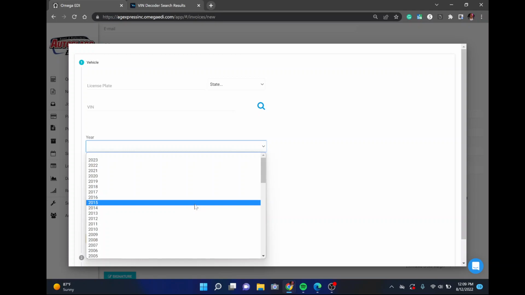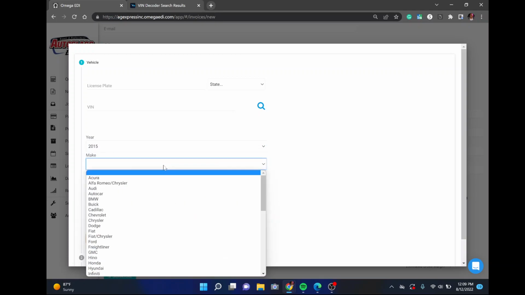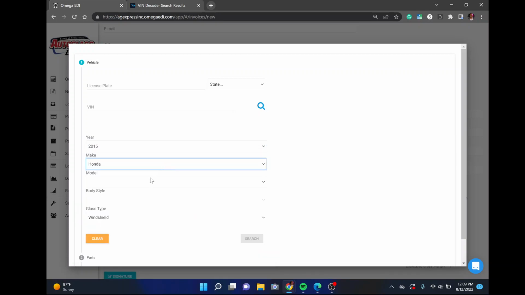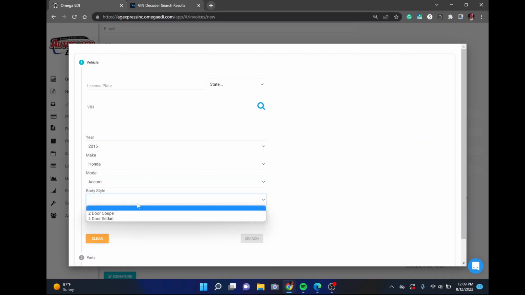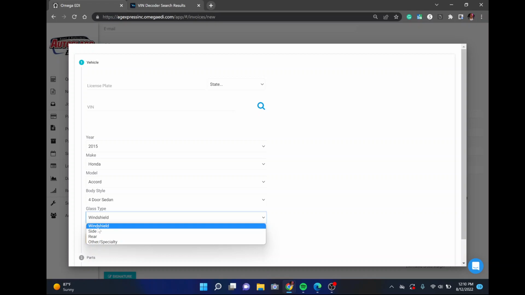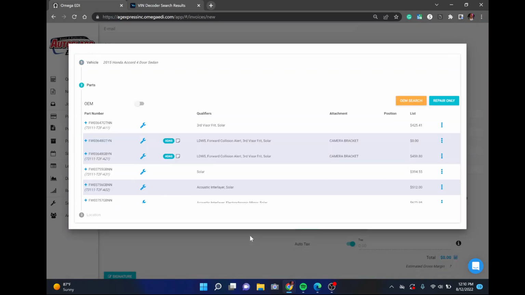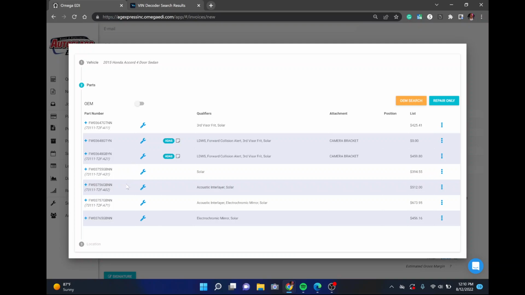Let's say this is a 2015 Honda Accord 4-door, and this is what we select if we need a windshield, one of the side windows, or the back glass. For this example we're going to be using a windshield. After you select the part, you click on search and it will give you all the options for this vehicle.